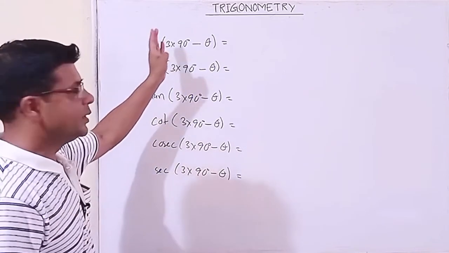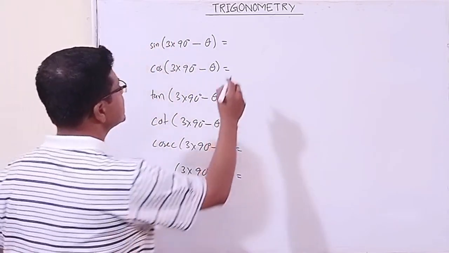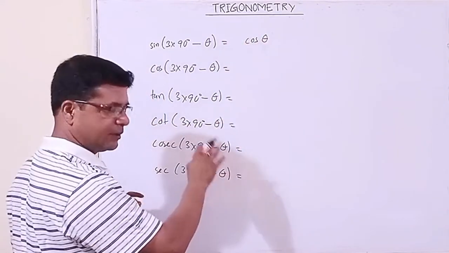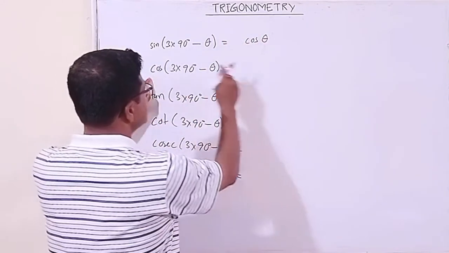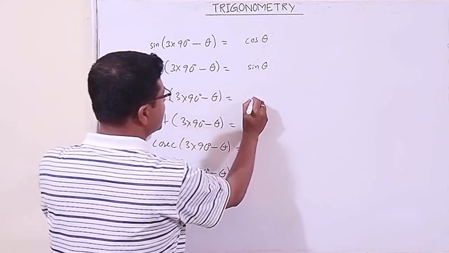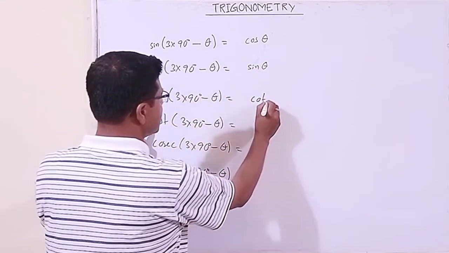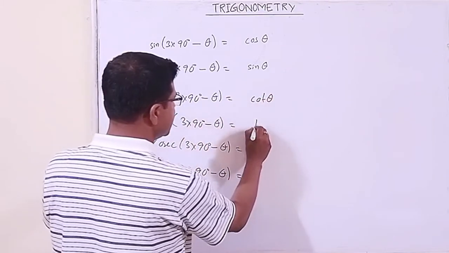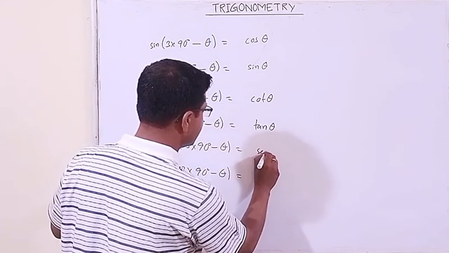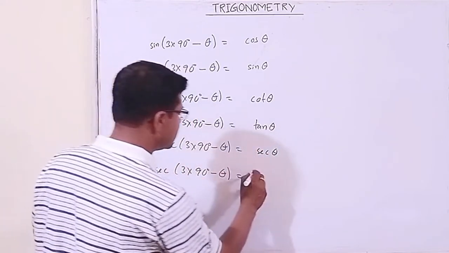First of all, let us see the interchange. Sine becomes cos. We are not looking into the sine now, sine in the next part. Cos becomes sine. Tan becomes cot. Cot becomes tan. Cosec becomes sec. Sec becomes cosec.